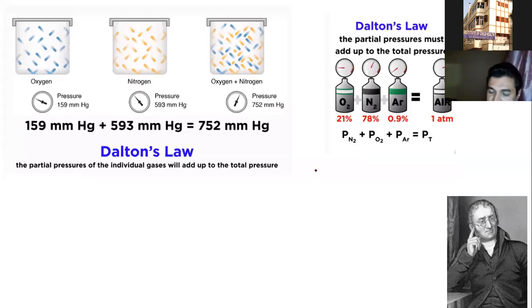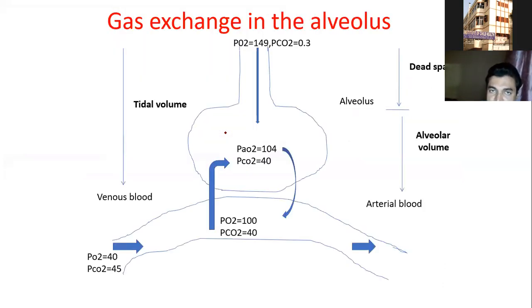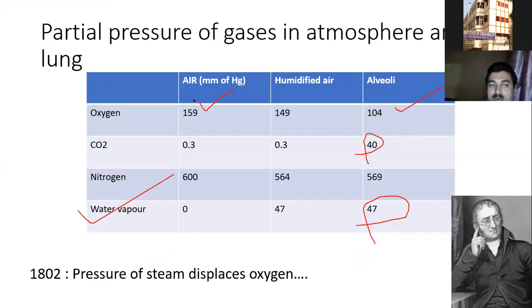The same thing happens in our alveolus: from the top we are getting moisture, so a little bit of oxygen is displaced, a little bit of nitrogen is displaced, and the resultant pressure here is 1 barometric pressure or 760 millimeters of mercury. Carbon dioxide is added from the bottom and moisture is added from the top. So this is the explanation why the partial pressure of oxygen is reduced from 160 to 104.